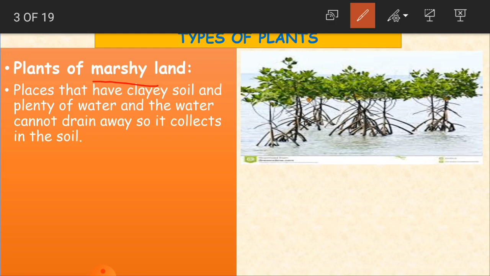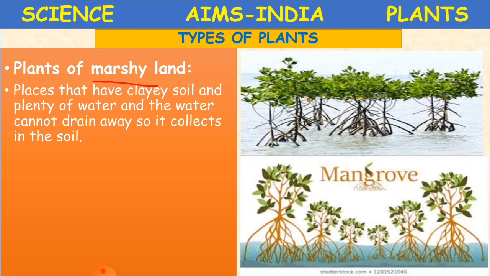These are plants that have clayey soil and plenty of water, and the water cannot drain away, so it collects in the soil. Normally, children, you play with clay, the black colored soil, and it is very sticky.